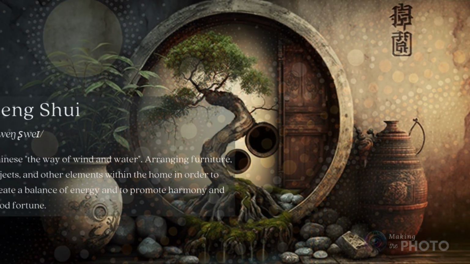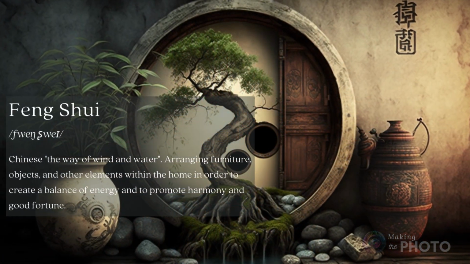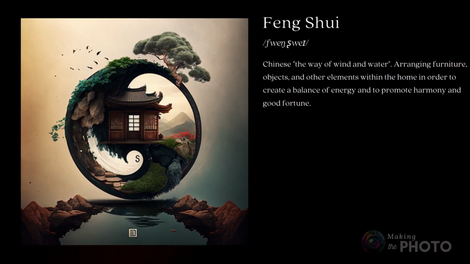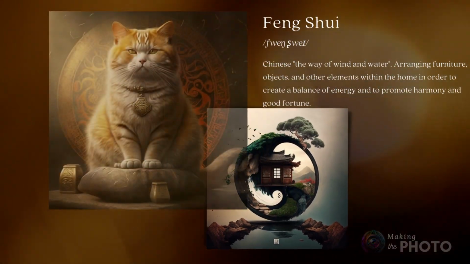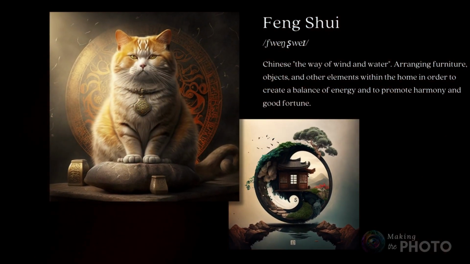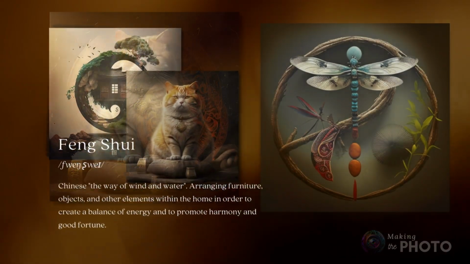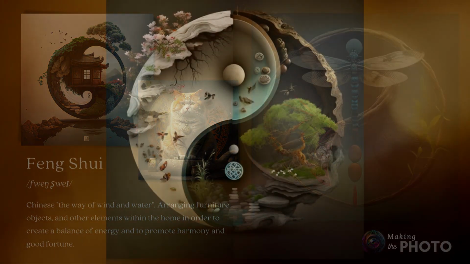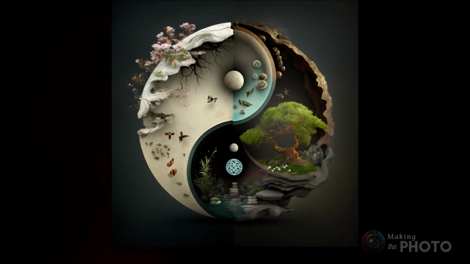You might know the term feng shui as a Chinese philosophy behind interior design, but feng shui goes beyond that. It translates as the way of the wind and the water. Ask Midjourney for feng shui and your compositions will favor circular compositions in an Asian style, often adding the yin and yang, a symbol of natural balance and harmony.